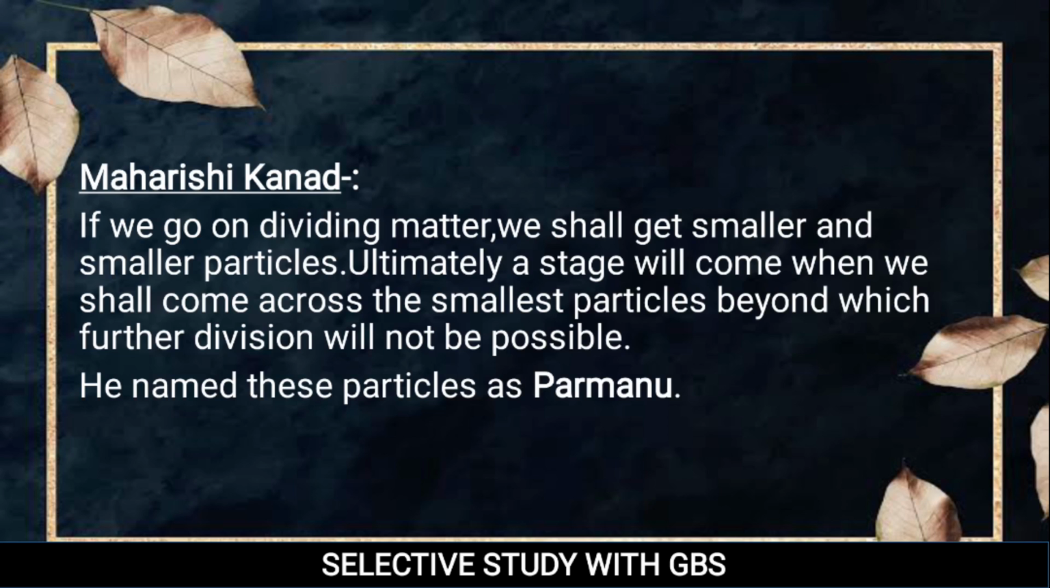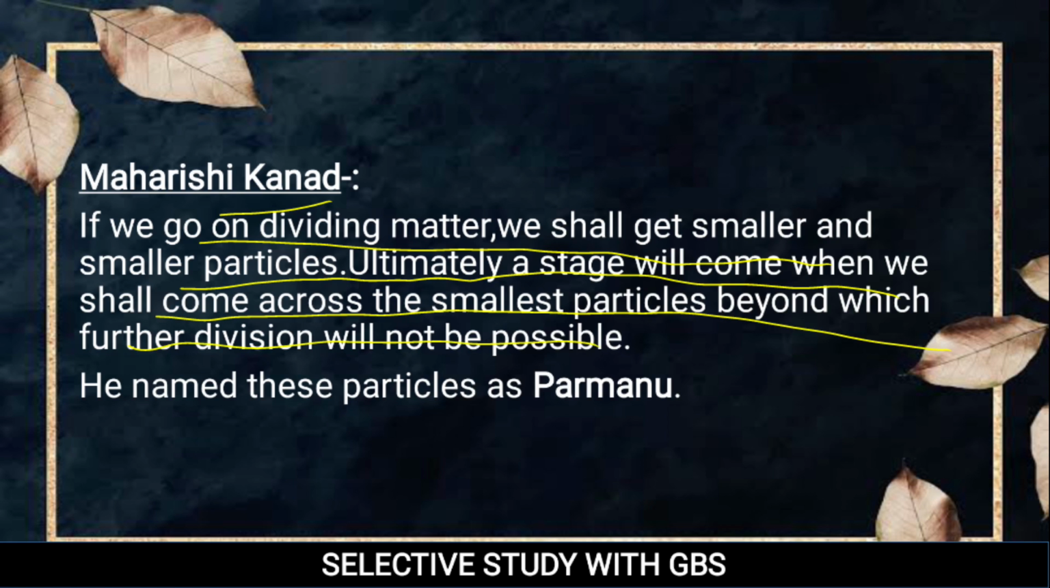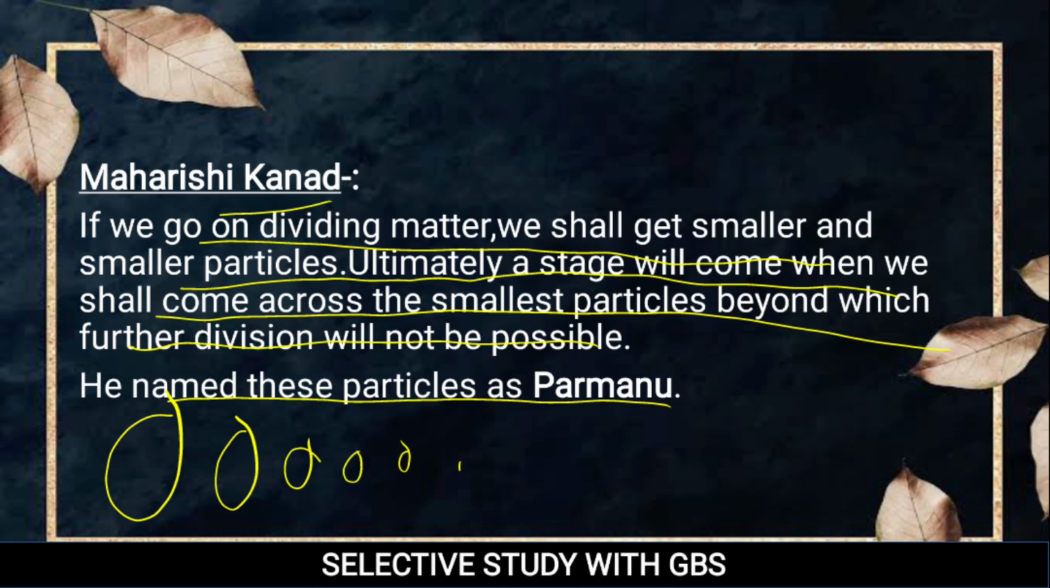Maharishi Kanad, who is an Indian philosopher, said that if we go on dividing matter, we shall get smaller and smaller particles. Ultimately a stage will come where we shall come across the smallest particle beyond which further division will not be possible. He named these particles Parmanu. So if we take matter and keep dividing it into smaller and smaller pieces, a time will come when we can't make it smaller further. That smallest particle is called what? Parmanu.